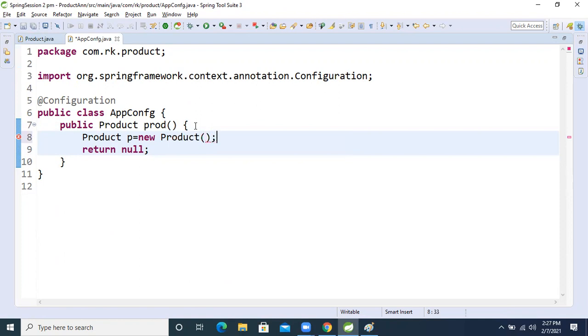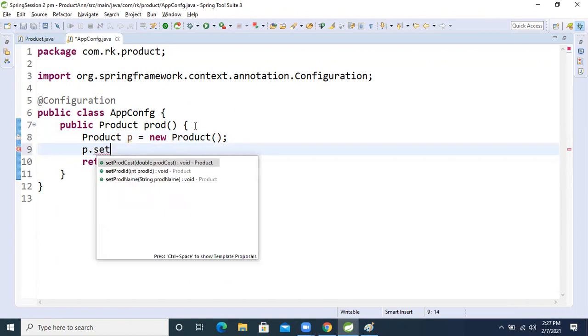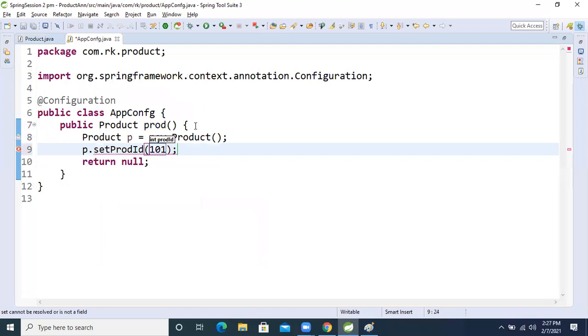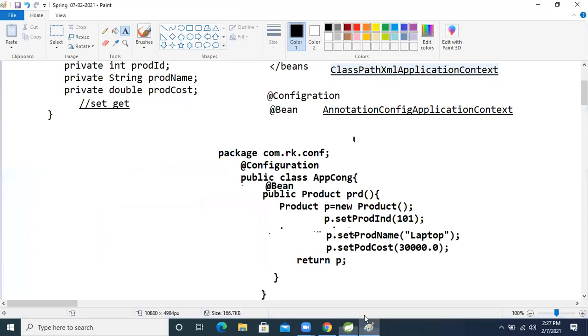After creation of this Product object, what will we do now? p.set... As I explained already, p.setProductID equal to 1001.